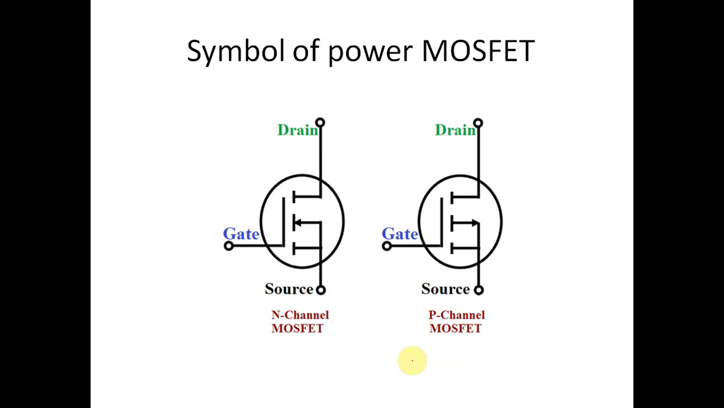This is the symbol of the power MOSFET. Power MOSFET has three terminals: drain, gate and source. Power MOSFETs are divided into two types, N channel MOSFET and P channel MOSFET. These depend on the arrow direction. In N channel, current flows from source to gate. But in P channel, current flows from gate to source.